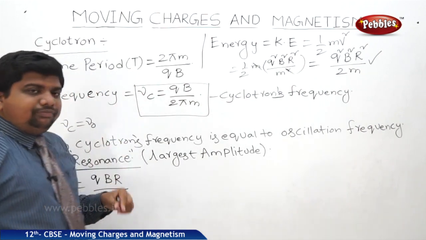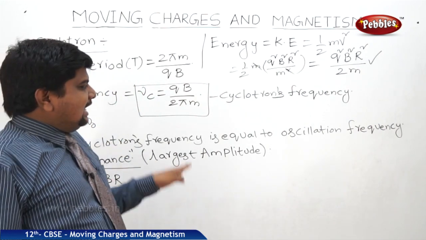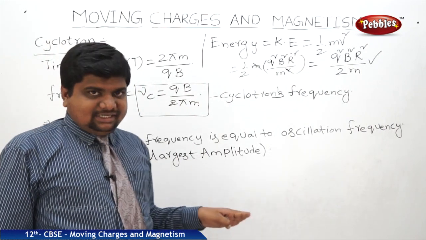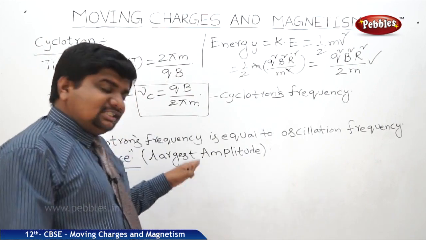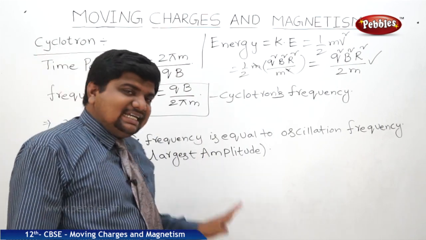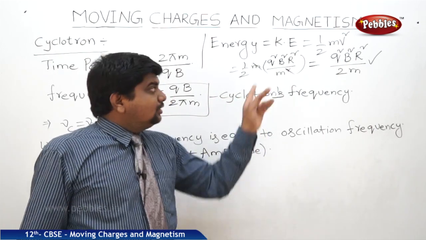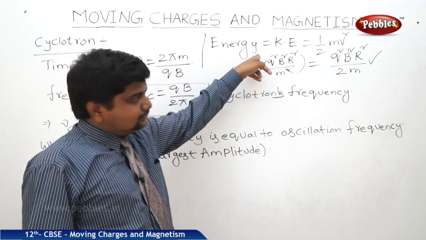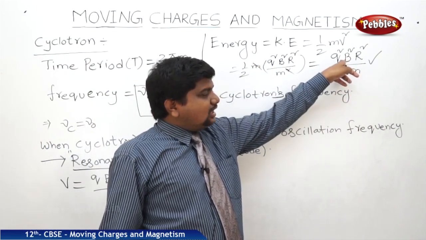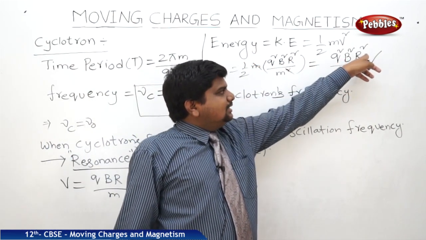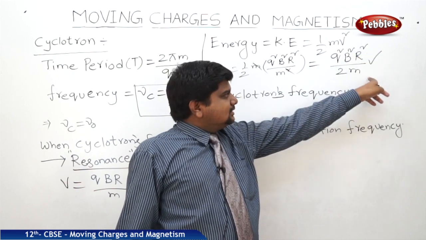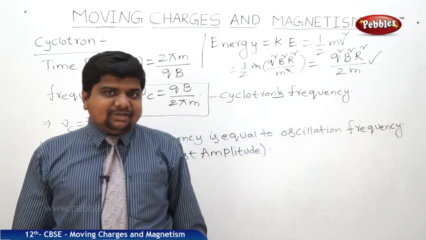In cyclotron, one point we should note is that the energy of a charged particle when it is placed in magnetic field is independent of the oscillation frequency. This point we should know. So energy is dependent on charge, magnetic field, radius of the orbit, and inversely proportional to mass of the charged particle.